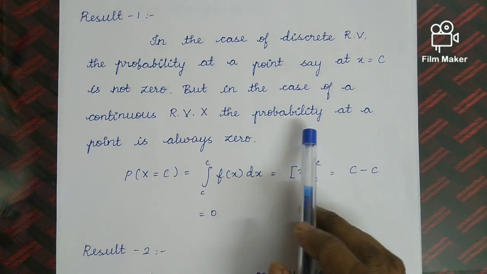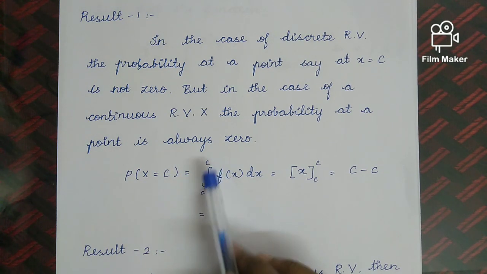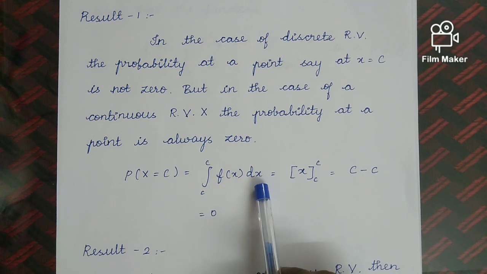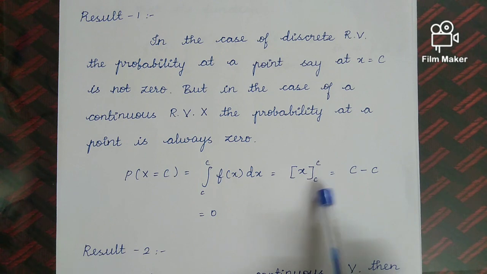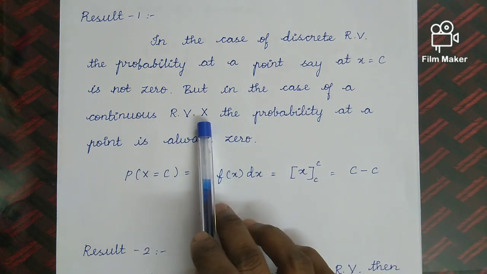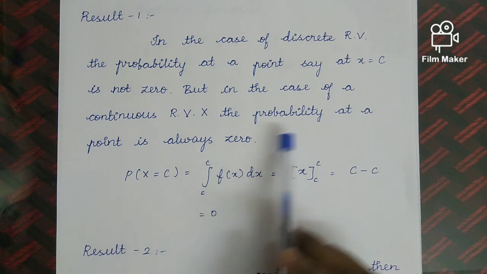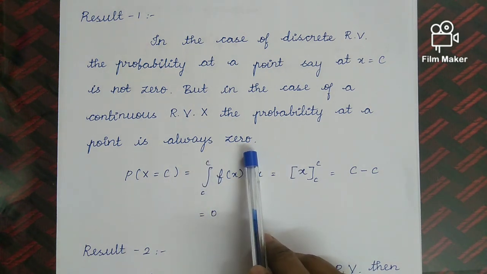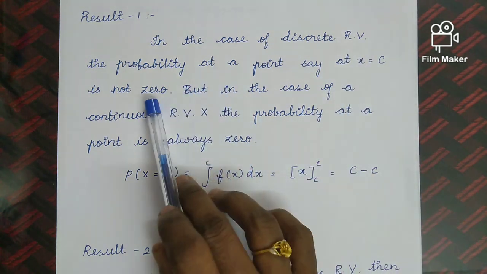So how is it 0 in the continuous case? P of x equal to c, this is the point. So integral c to c, the point is c, f of x dx equals integration of dx is x, and the point is c. When you apply the limit we get the answer as 0. That is the reason why we have written here: in the case of a continuous random variable, the probability at a point, here we have taken the point c, is always 0. When it is 0 in the continuous case, if it is discrete then the value is not 0.